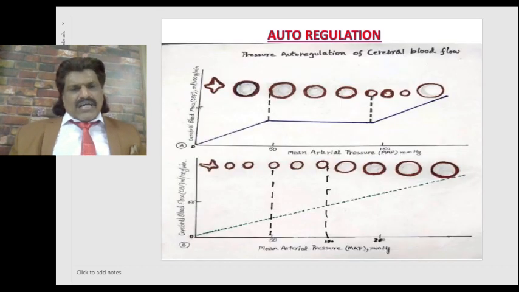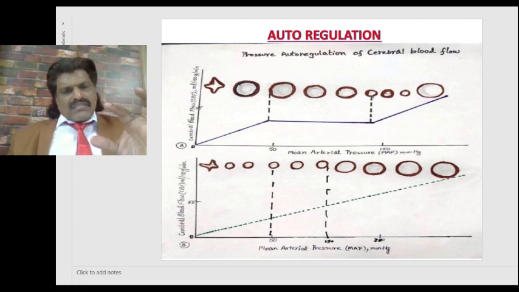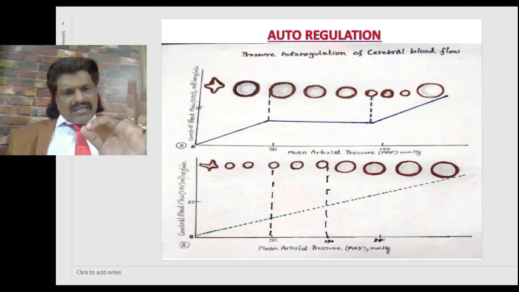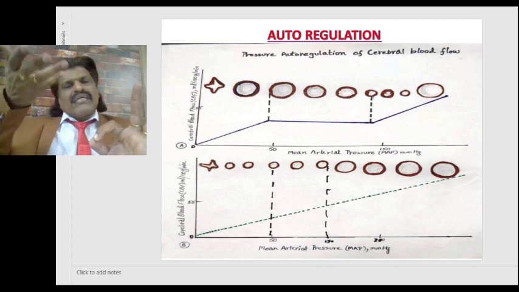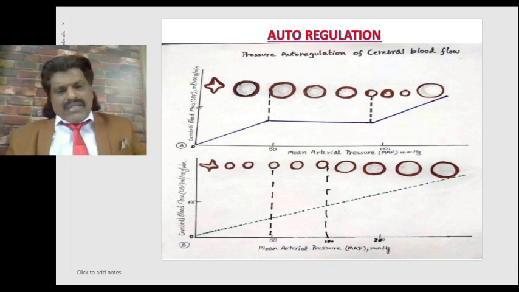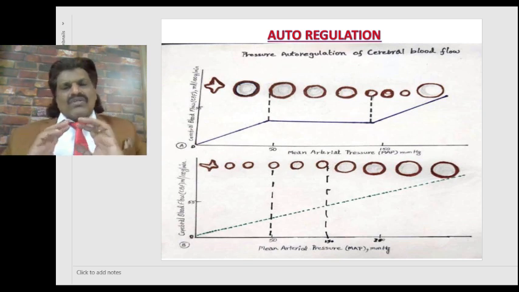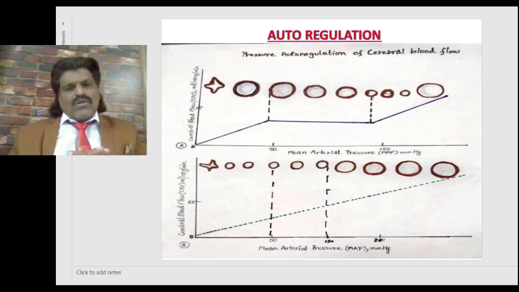So here you can see in this diagram, when the systemic blood pressure falls, the arterioles dilate. The first one is the normal pressure autoregulation of the cerebral blood flow, and in the second diagram we can see the disrupted autoregulation. In the first diagram on the left side, when the systemic blood pressure is decreased, the arterioles start dilating so as to increase the blood flow to the brain. But when the mean arterial pressure starts increasing, the arterioles start decreasing in size so that less blood flows to the brain. So this is known as autoregulation.